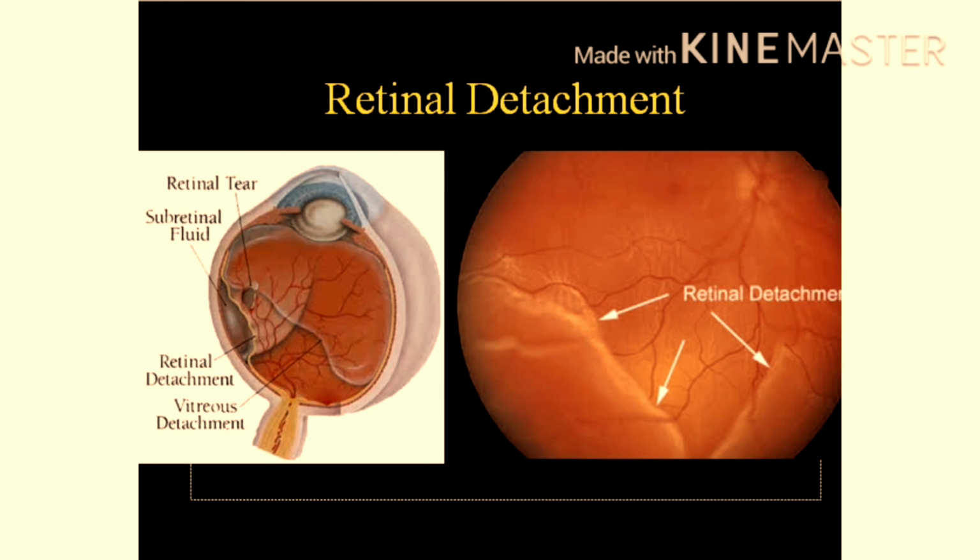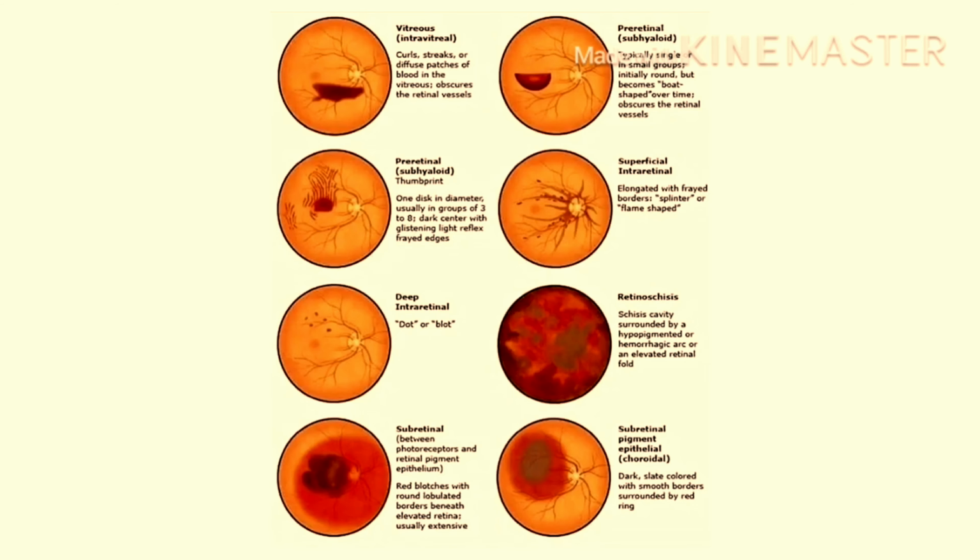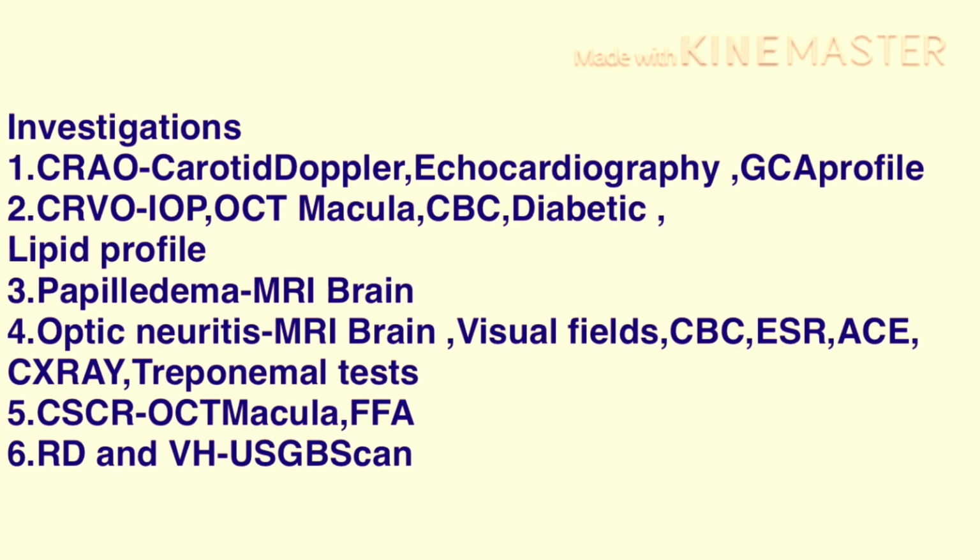In case of vitreous hemorrhage, the hemorrhage in the vitreous will obscure the underlying blood vessel margins that are located in the retina. Whereas if the hemorrhage is in the retina, it can be superficial or deep. If it is superficial, it is flame-shaped hemorrhages. If it is deep, dot and blot hemorrhages.